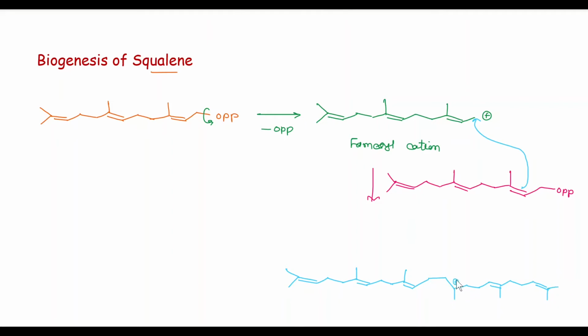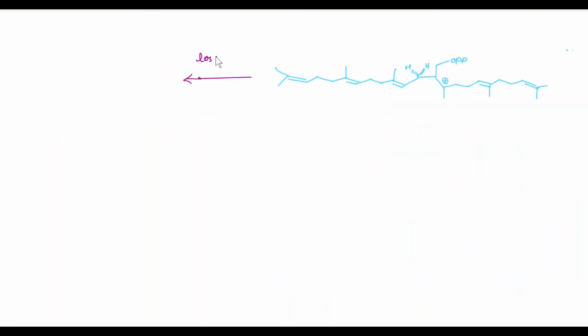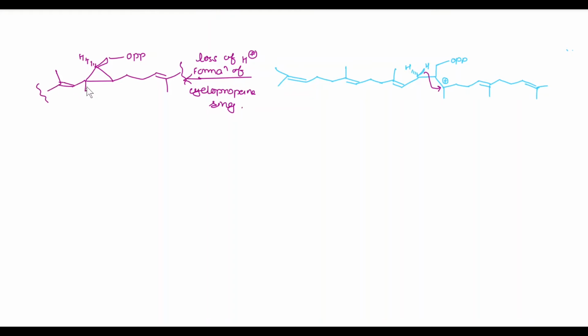Here a positive charge, here OPP and here two hydrogens. In the next step, loss of a proton with formation of a cyclopropane ring, and we get this, with hydrogen above the plane, and methyl above the plane.